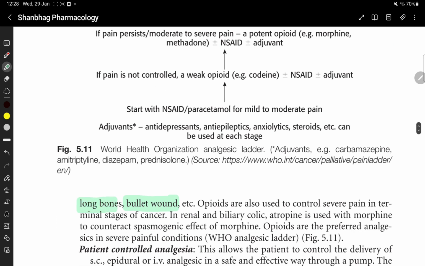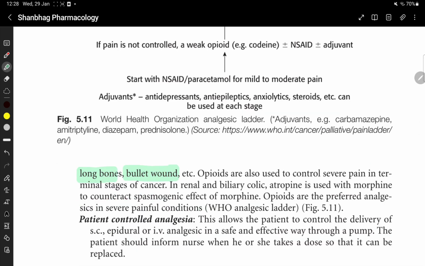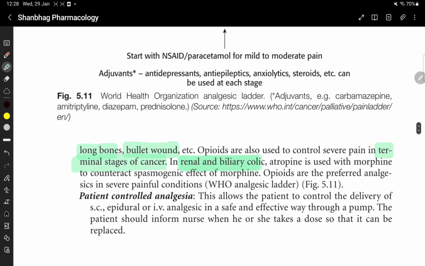They are used to control severe pain in the terminal stages of cancer. In renal and biliary colic, atropine is used with morphine to counteract the spasmogenic effect of morphine. Opioids are preferred analgesics in severe painful conditions.